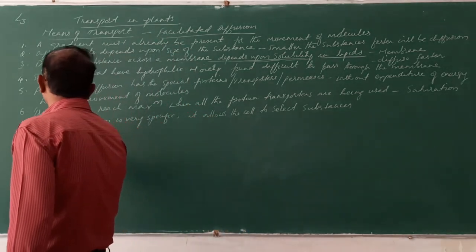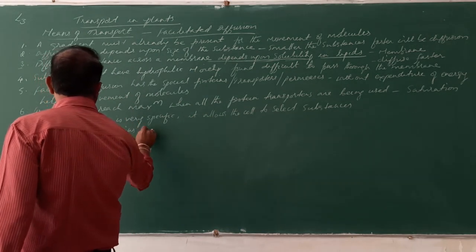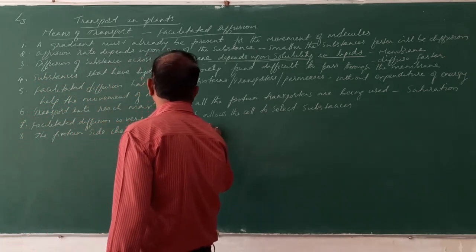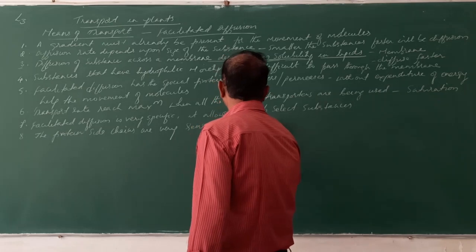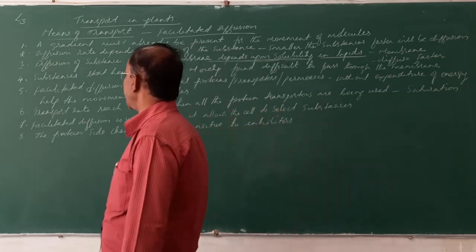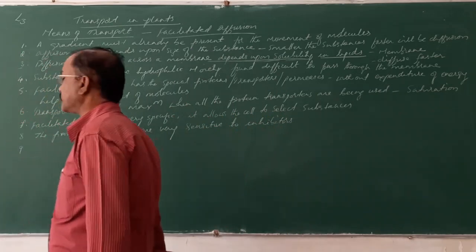The protein side chains are very sensitive to inhibitors. So these inhibitors may be chemicals acting on the side chains.